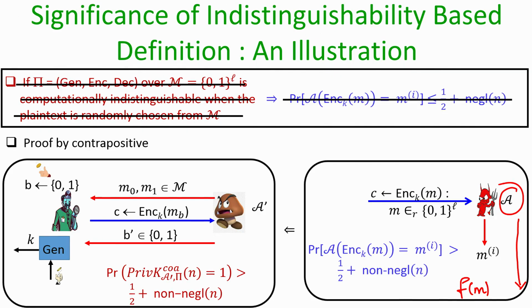So, if there exists an adversary A who can compute the value of function f of m with non negligible probability better than half, then with almost the same advantage we can design another algorithm A dash who can win an instance of the COA indistinguishability experiment. That is what we are going to show through this reduction. So, let us see the details of the reduction here.